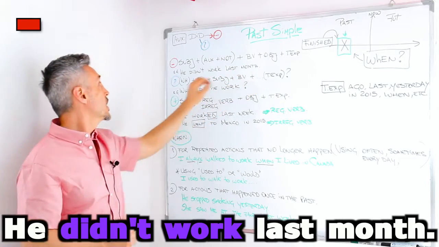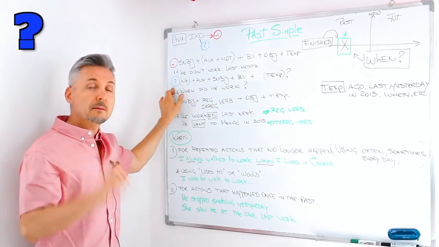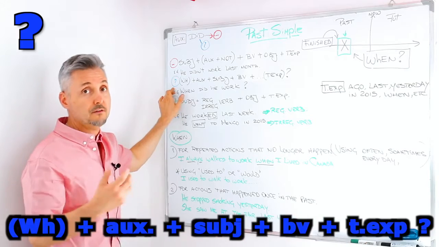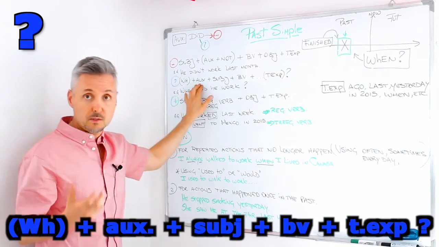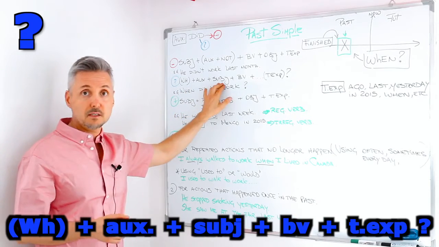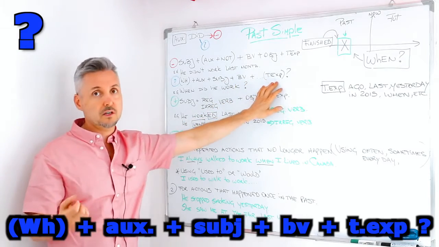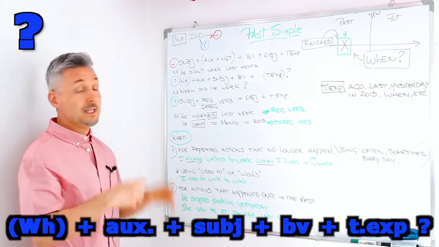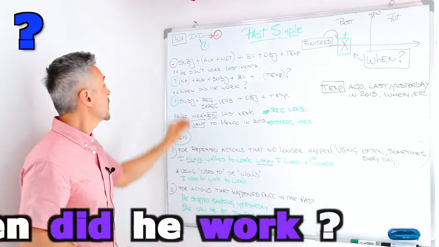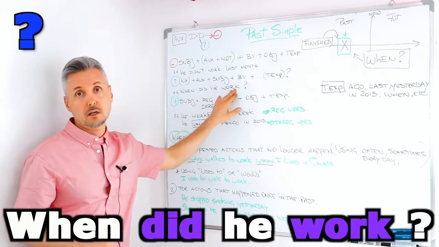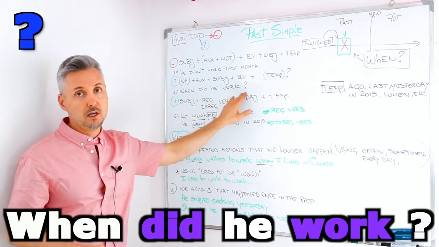Easy. So, interrogative: WH question word, if there is one, then the auxiliary, then the subject, then the base of the verb again, and then the time expression, if any. So in this case, I chose when. When did he work?